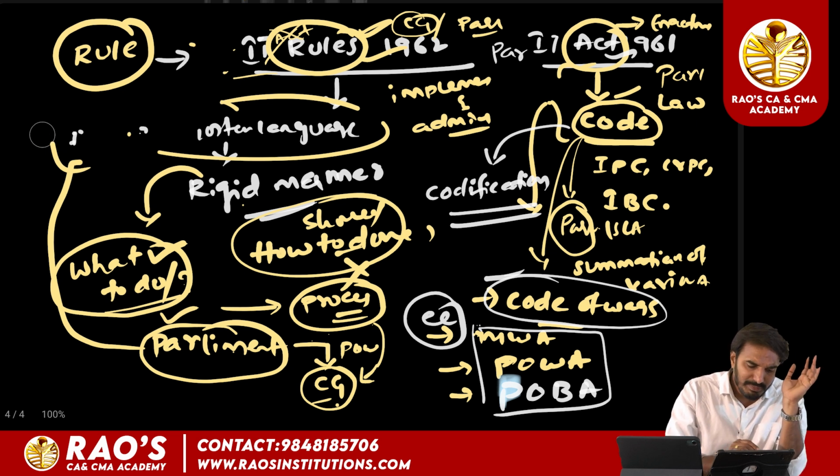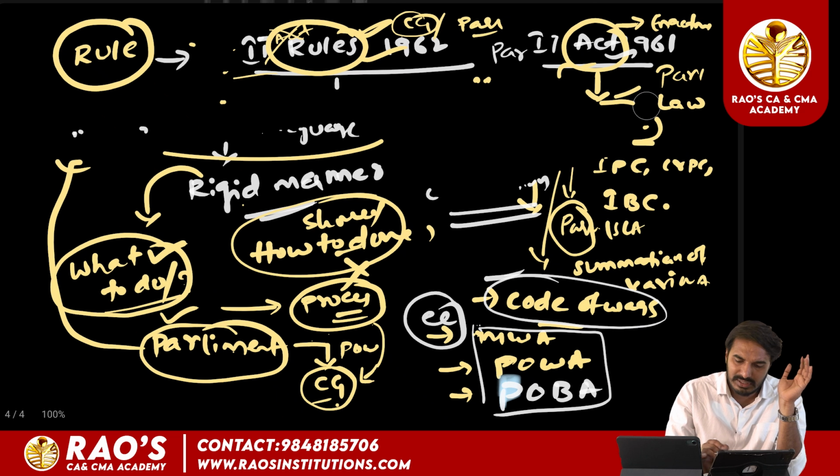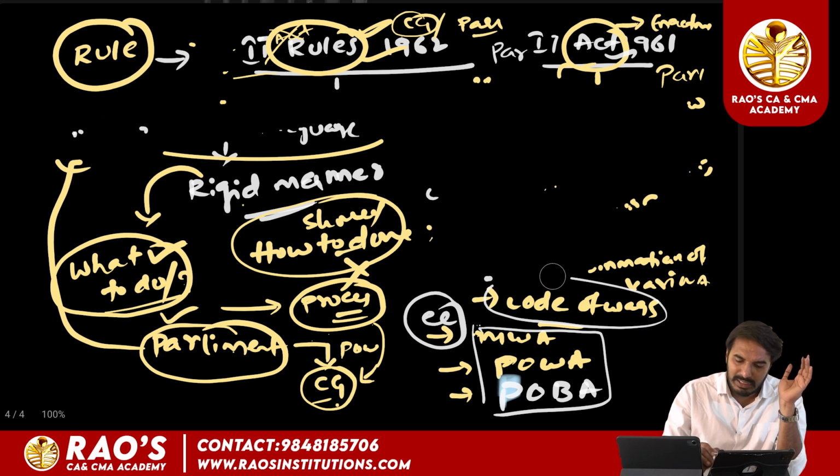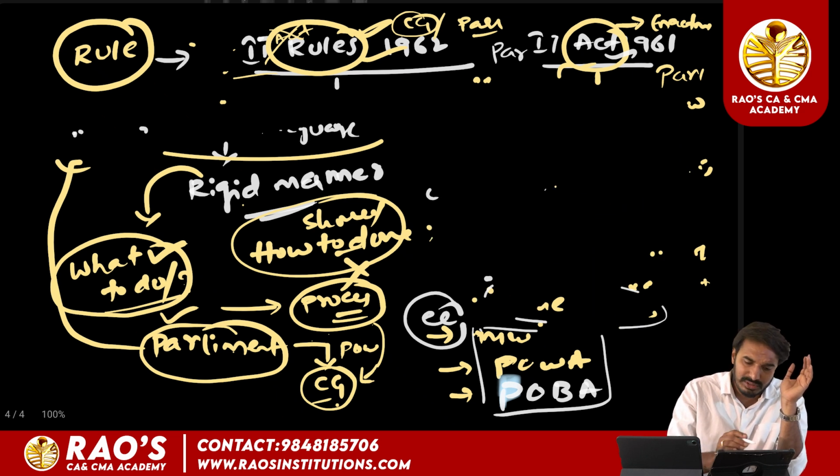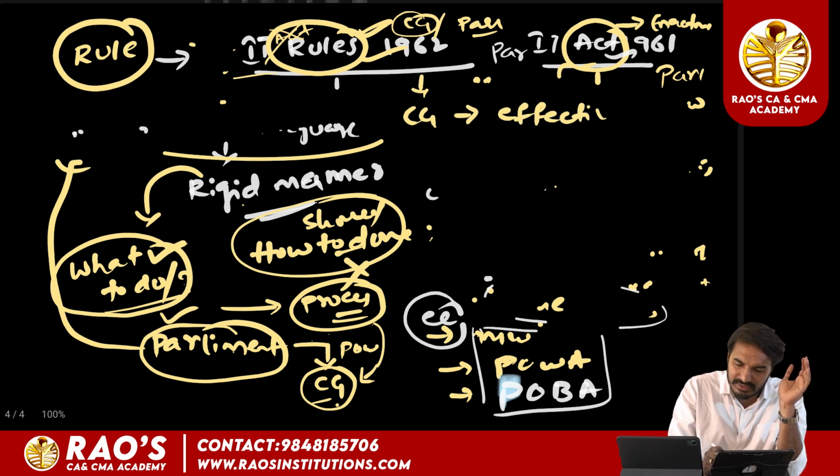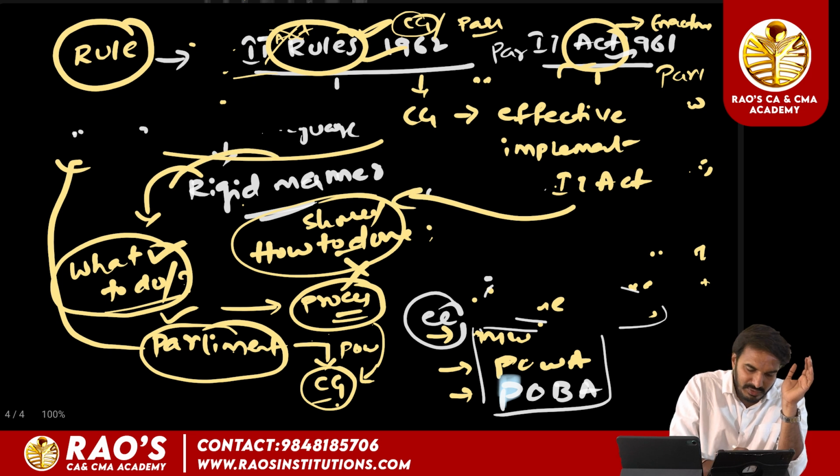So what is the main purpose of these income tax rules? The main purpose of these income tax rules is that these rules are framed by the central government for what purpose? For effective implementation of the act. Which act? Income Tax Act. Because the act which is framed by the parliament is in which manner?